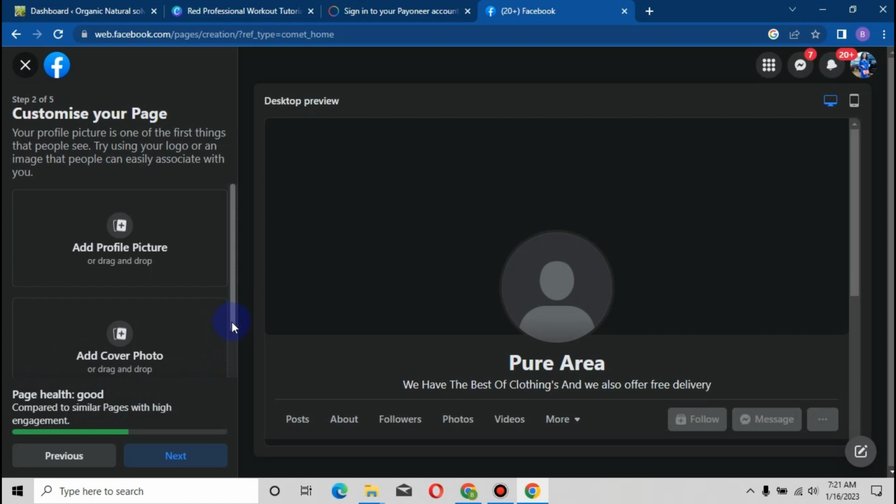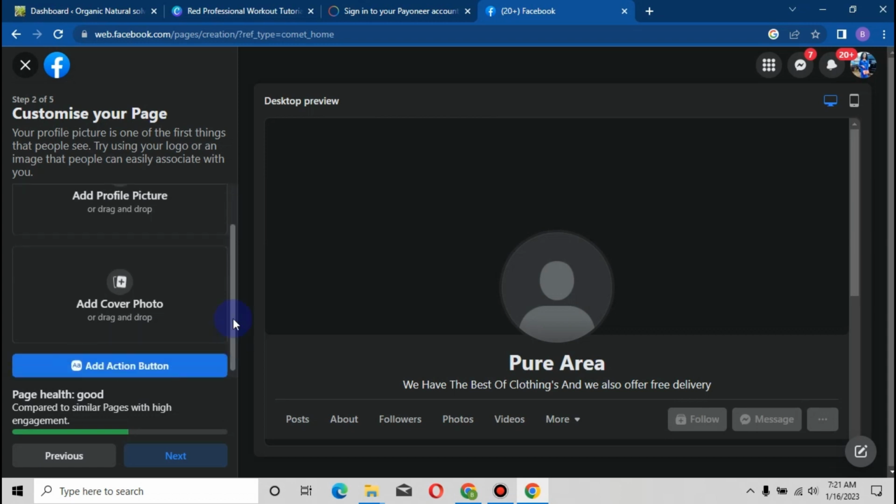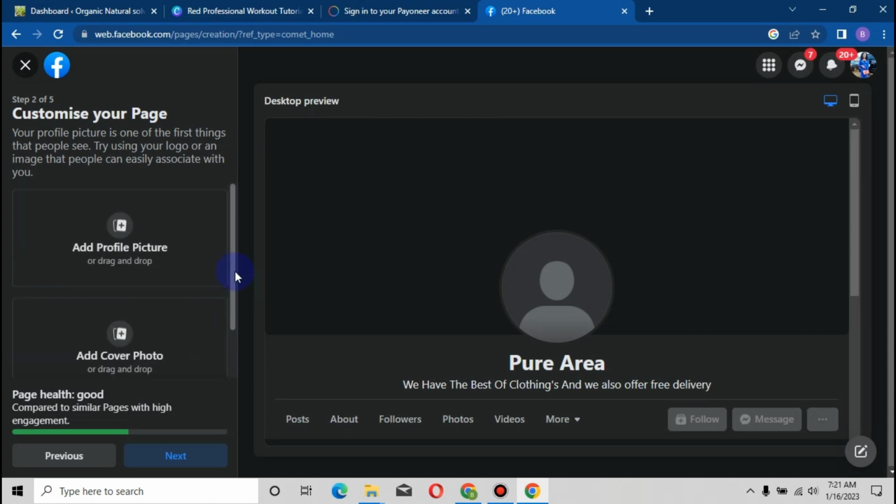So imagine when you create these pages and all of this information is not included or added. Right there, it won't be in good health, and you're telling them that the page is not necessary, so they can do anything they want to do with it. But if you put the information needed, you're telling Facebook, hey, please guys, mind the way you touch this page because it's very important to me. It's my business page, so they are going to be very mindful of how they treat your account. But not only that, there are other processes needed.